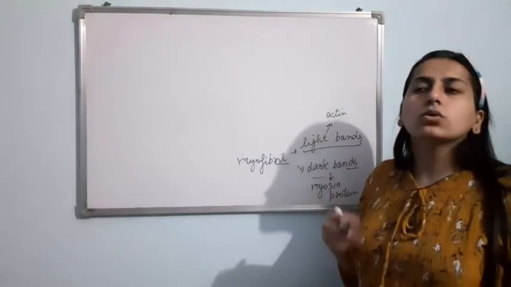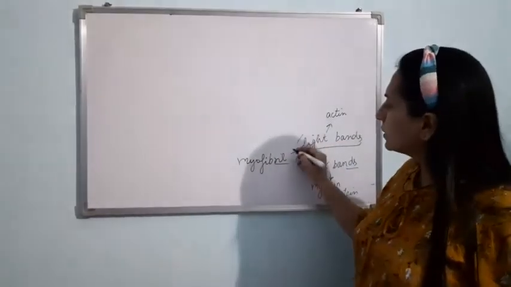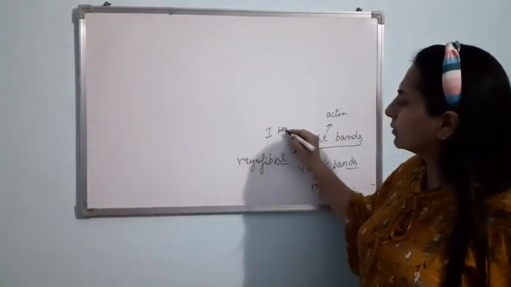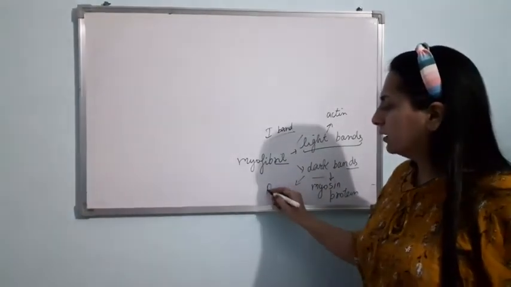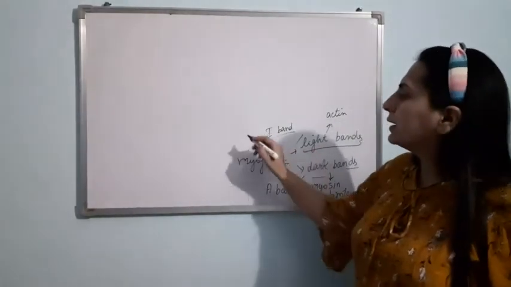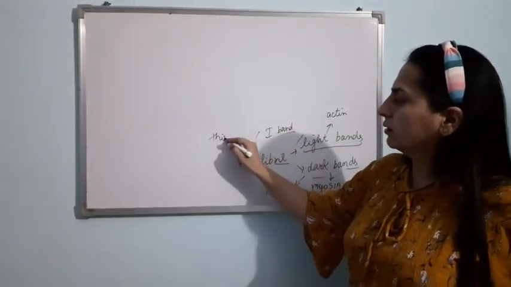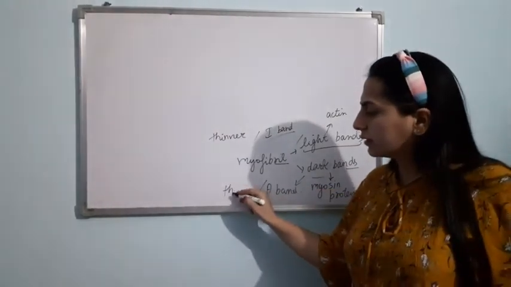Light band is also known as I band, isotropic band. And dark band is known as A band, anisotropic band. Light band is thinner, while the dark band is thicker.